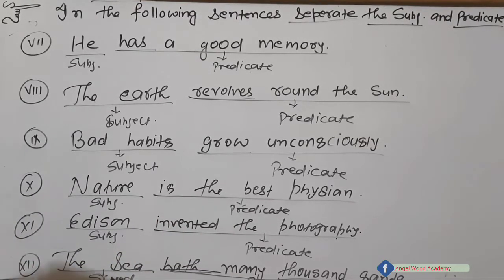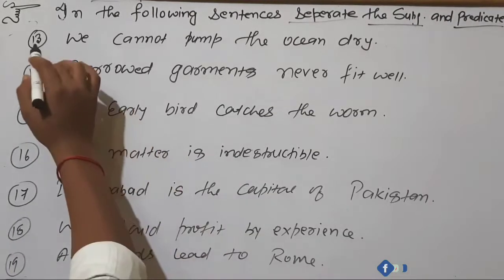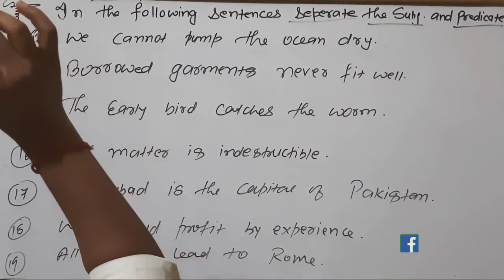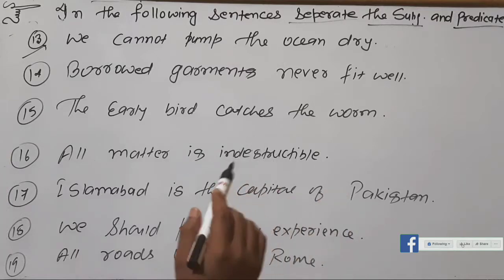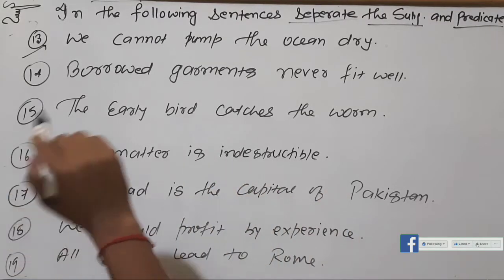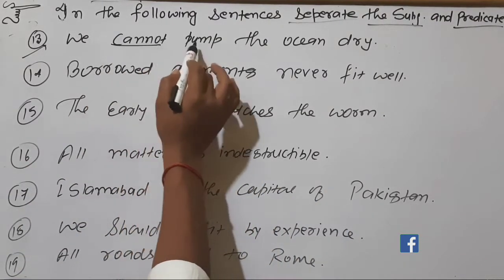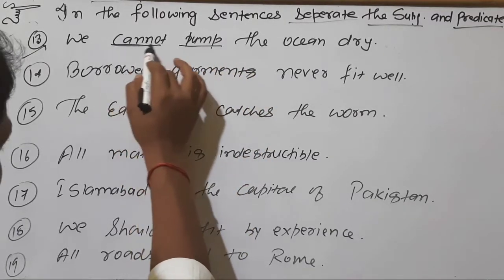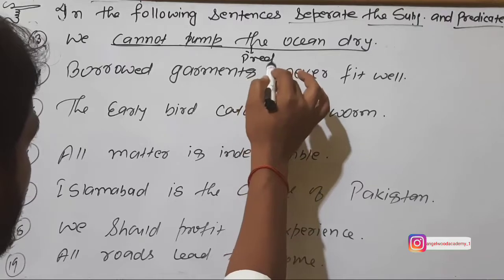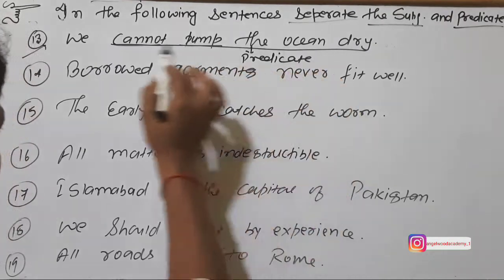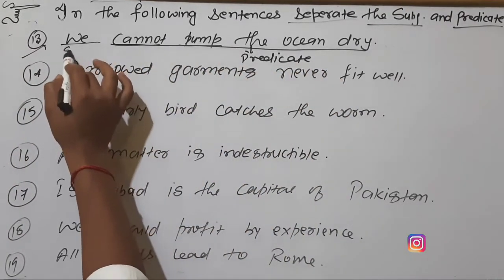Okay. Number 13, we cannot pump the ocean dry. So where is the verb? Here is the helping verb, so it's main verb. So from here the whole thing will be predicate, and this is our subject.